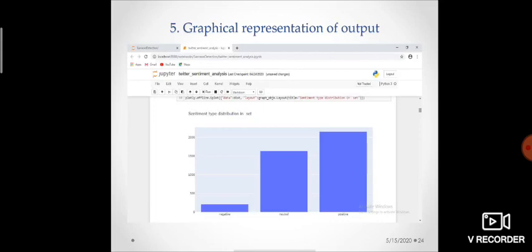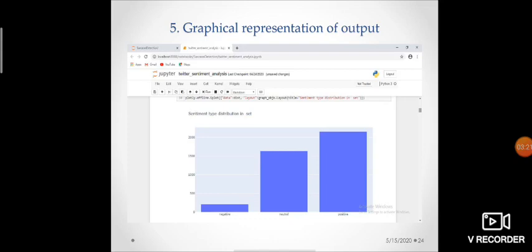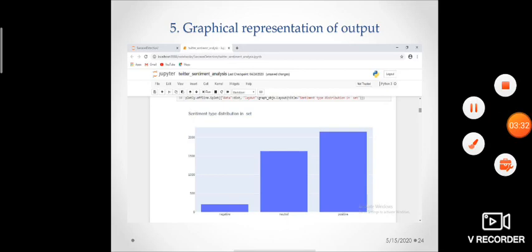After generation of the result, this one is the graph showing sentiments, or the number of sentiments, in the result dataset. The result dataset is also in CSV format, that is, comma separated values.